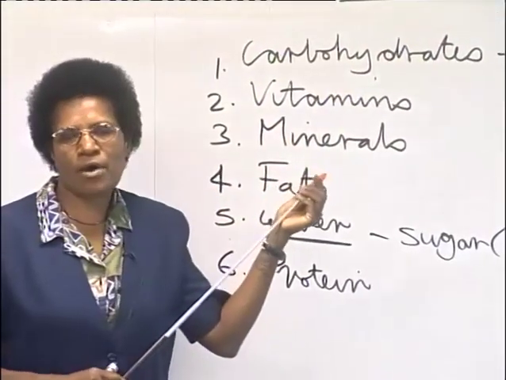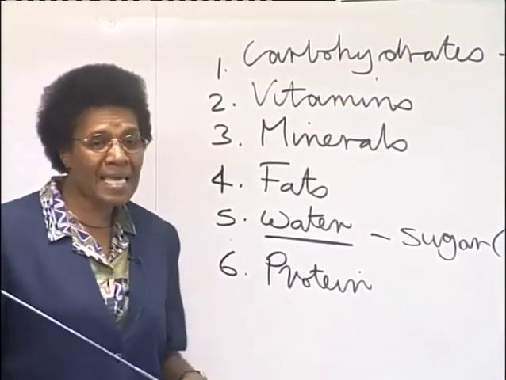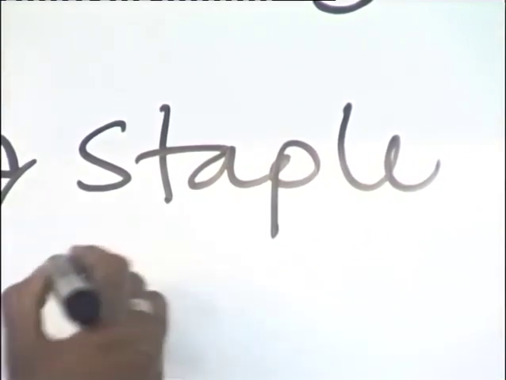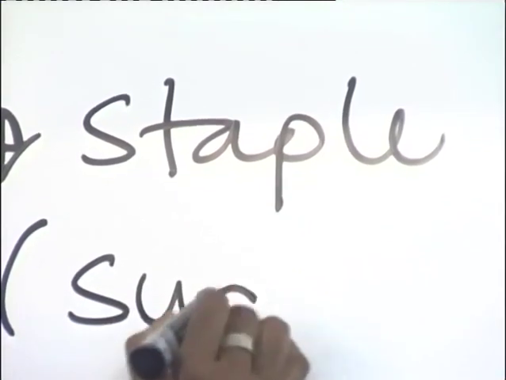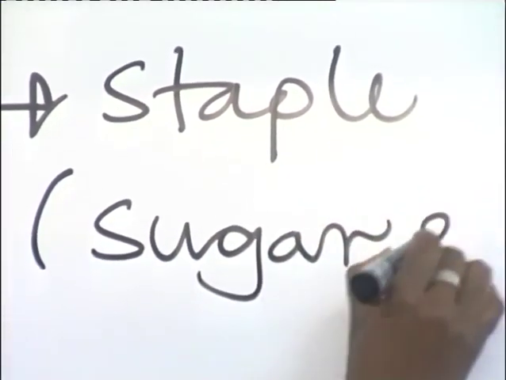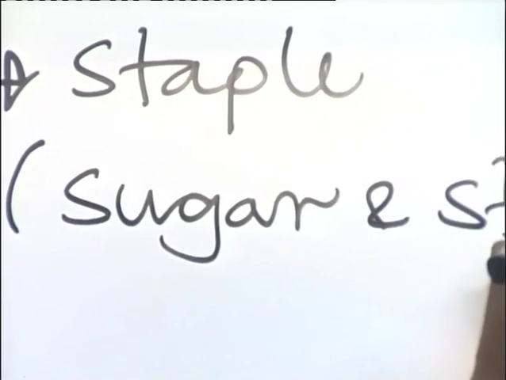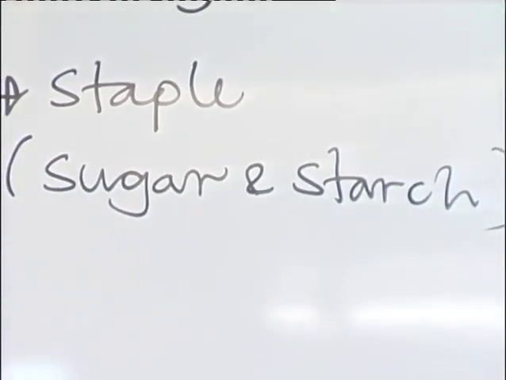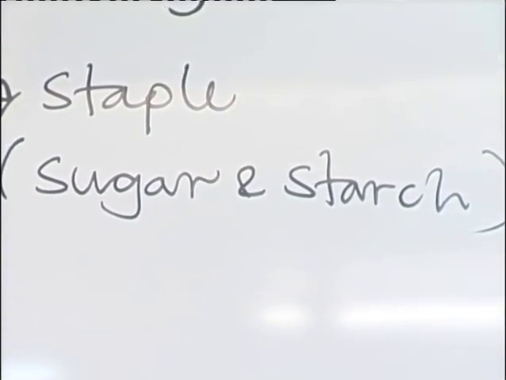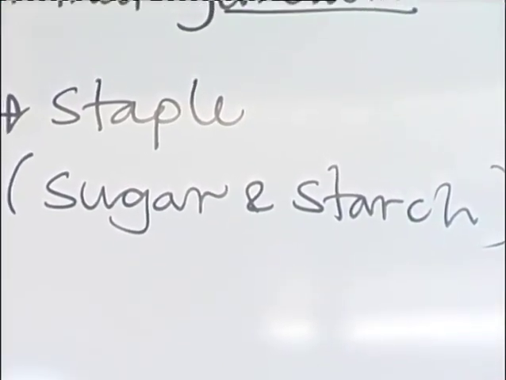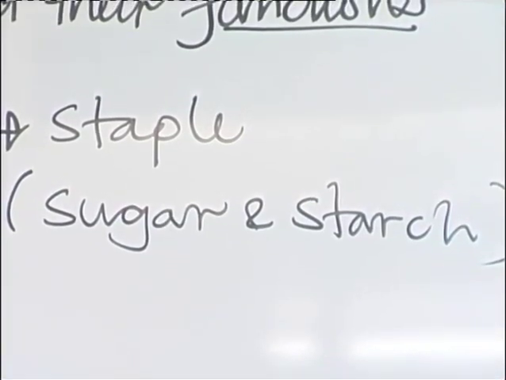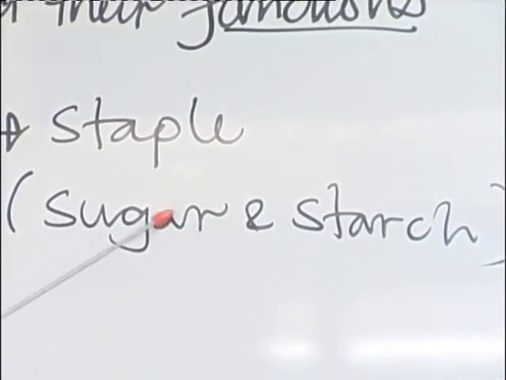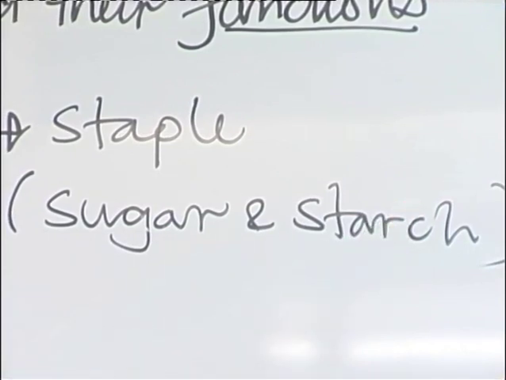Carbohydrates contain sugar and starch, so some of the foods from the staple food group have sugar and starch.